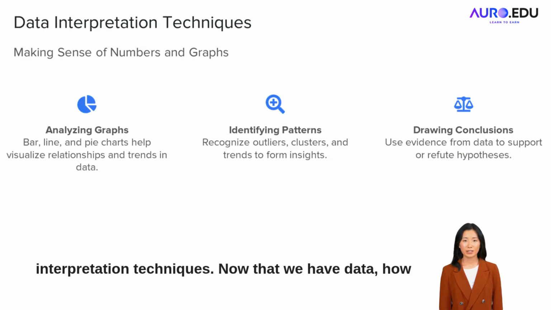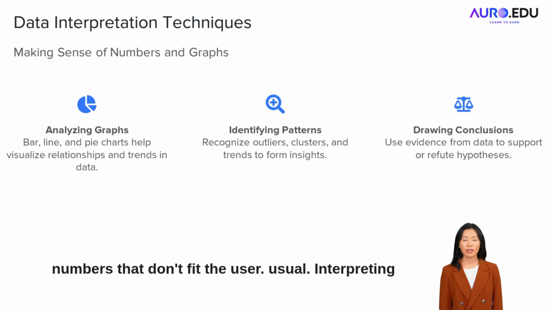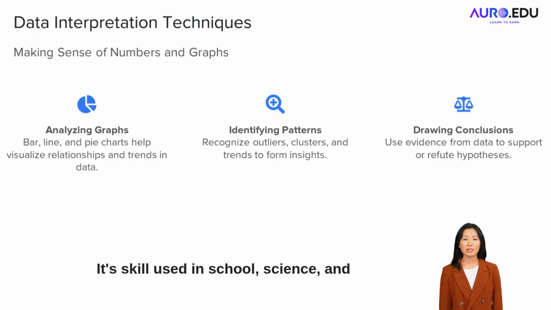Data interpretation techniques. Now that we have data, how do we read it? Graphs and charts help us understand information faster. We can see trends, patterns, and outliers, numbers that don't fit the usual. Interpreting data helps us explain and predict events better. It's a skill used in school, science, and jobs like journalism or business.